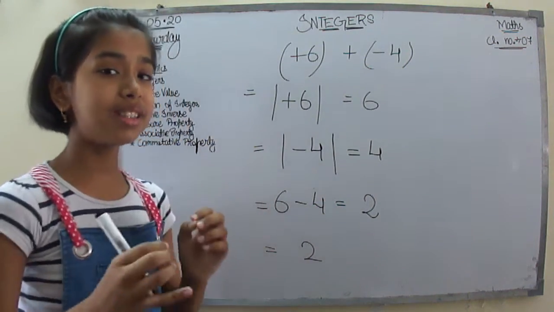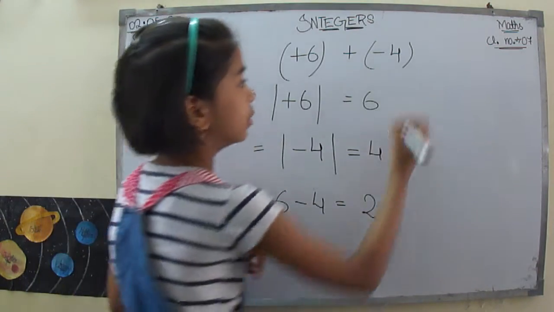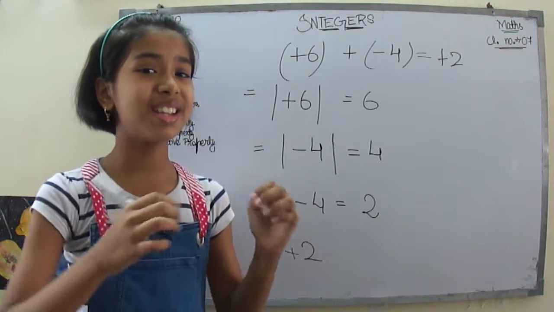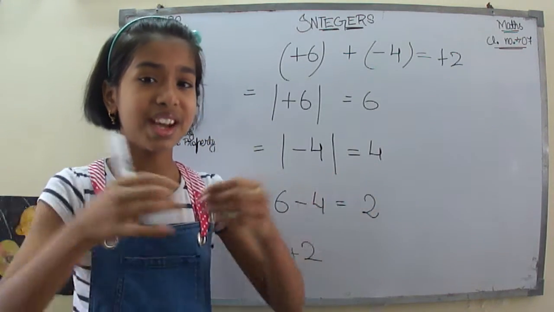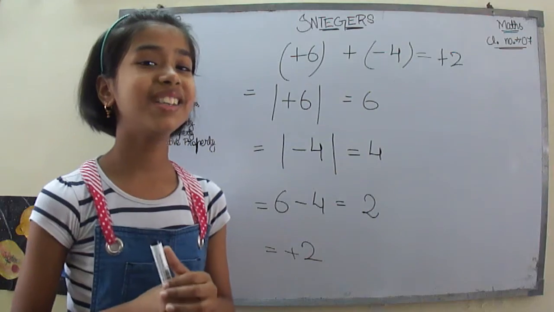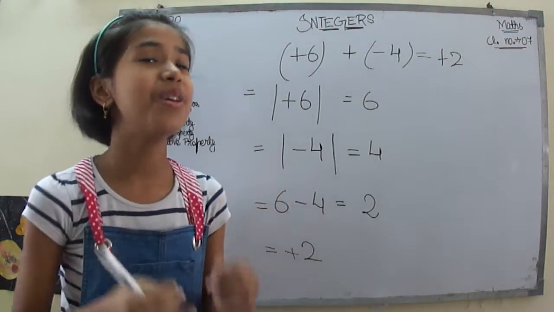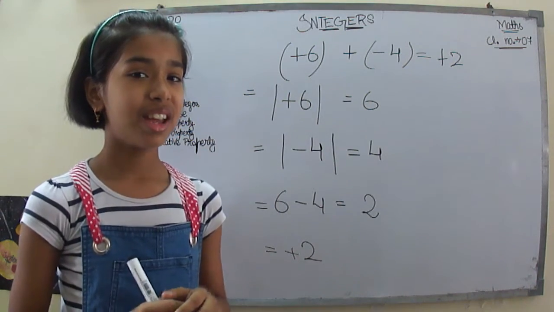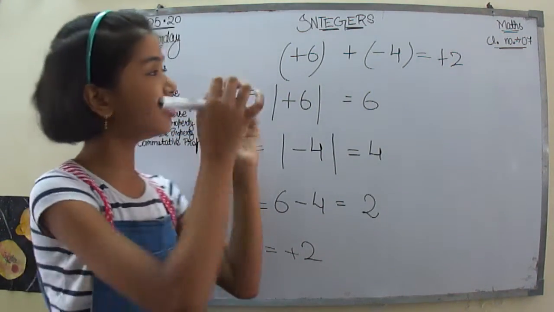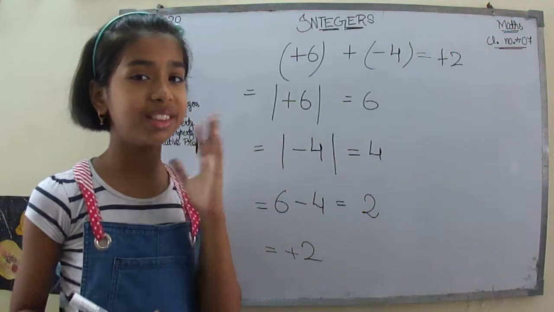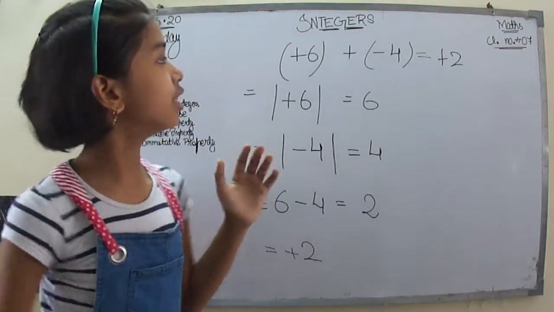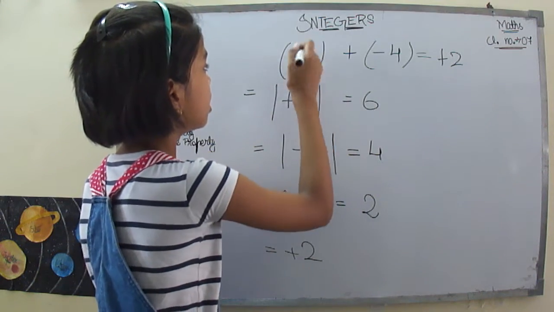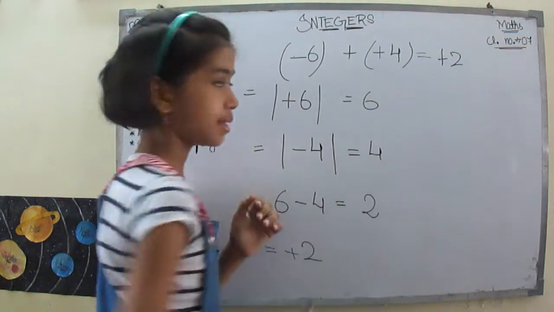Or my answer will be equal to the positive 2, the same answer as we had on the number line. Now that's how we add the integers. Now what if this question looks something like this? Let me write it down like this, so the sign was changed, something like this and this.